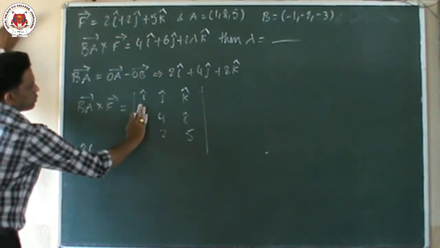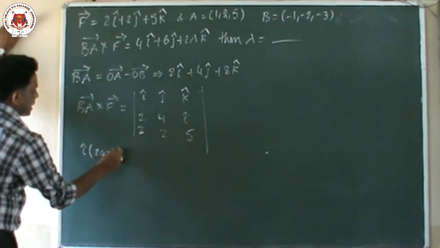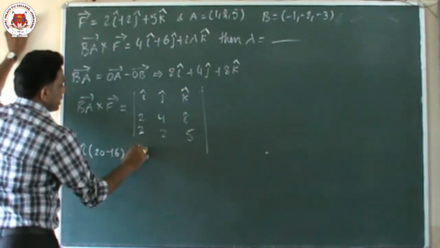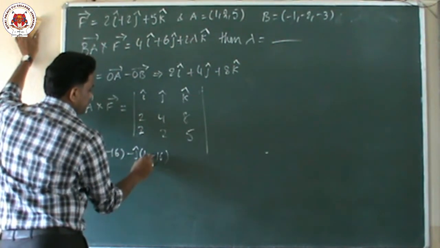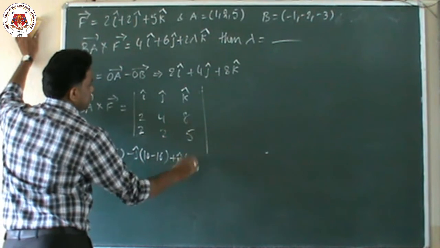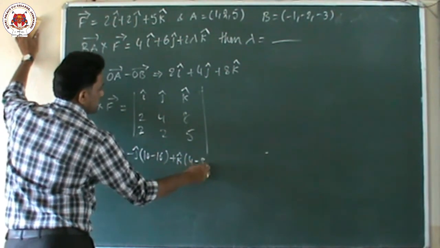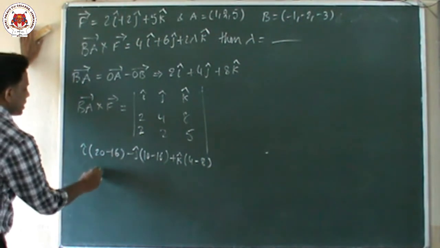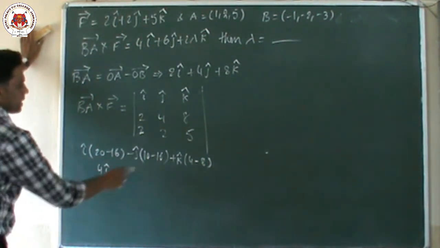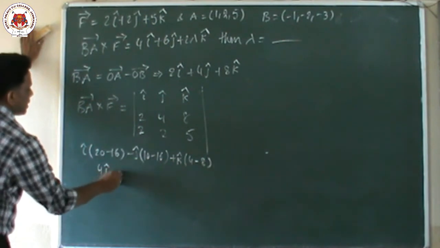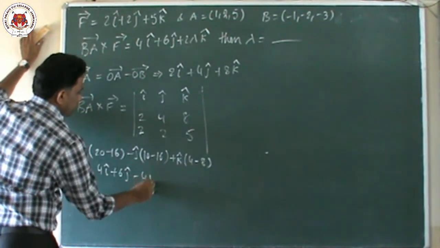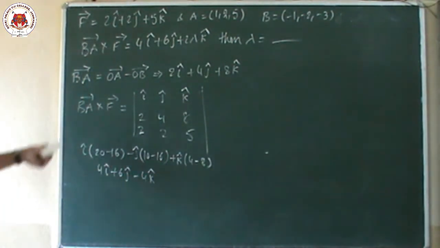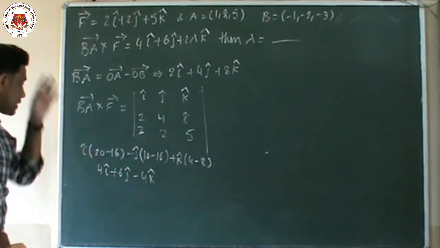For i cap, we close this row: 4 fives are 20, minus 8 twos are 16. Again minus j cap, this one: 2 fives are 10, 8 twos are 16. Again plus k cap, this one: 2 twos are 4, minus 2 fours are 8. So 20 minus 16 means 4, 4i cap. 10 minus 16 is minus 6, minus of minus 6 is plus 6j cap. And here 4 minus 8 means minus 4, minus 4k. So this is the answer of BA vector cross F vector: 4i cap plus 6j cap minus 4k cap.